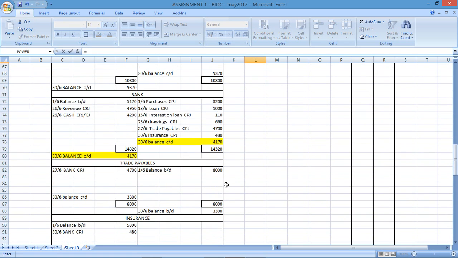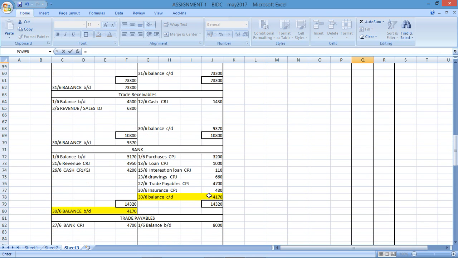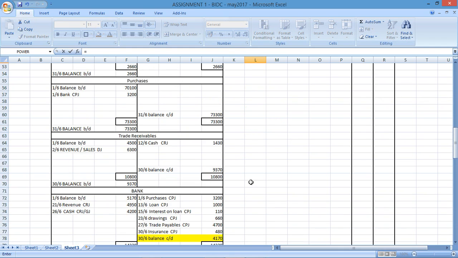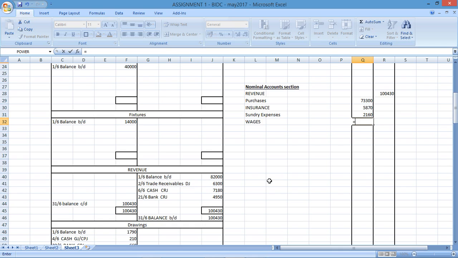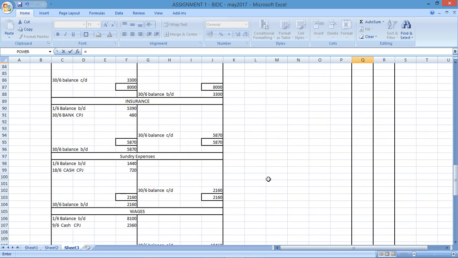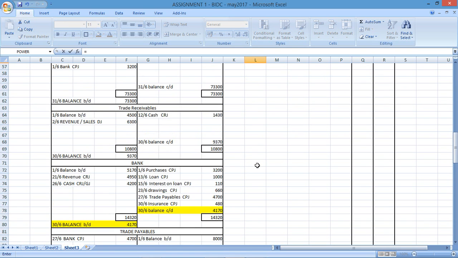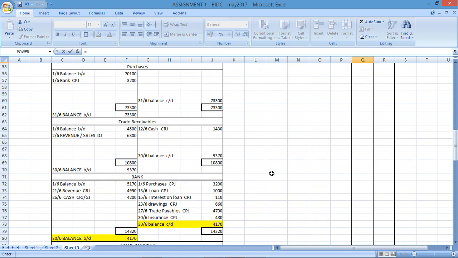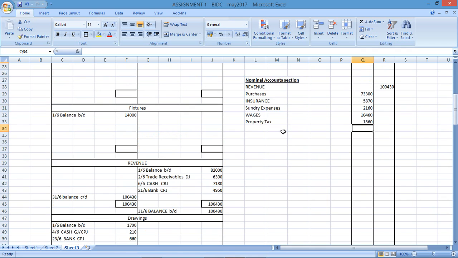Then I've got sundry expenses. After insurance, sundry expenses. The sundry expense would be a debit. So where's my sundry expense? There's my sundry expense. Then I've got wages. There's my wages. Wages will have a debit. Where's my wages? There's my wages. Property tax, another expense. Debit, property tax. The amount, there's the amount.